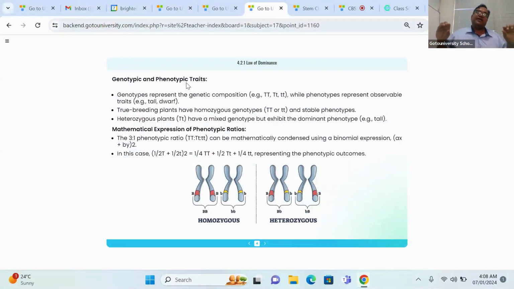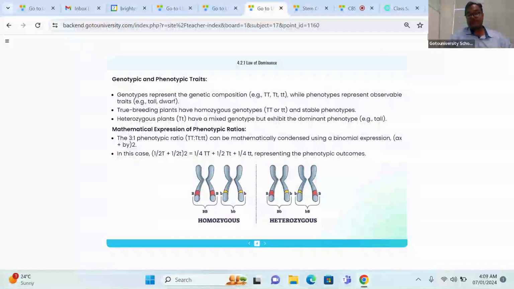in terms of ratio. One hybrid has tallness, one hybrid has dwarfness, one hybrid is semi-dwarf. I need to bring everything in terms of numbers, in terms of statistics. So whichever offspring came in the maximum number, I need to narrate that so that I'll understand which particular allele is dominant, which particular allele is recessive. Like this I can understand, right?